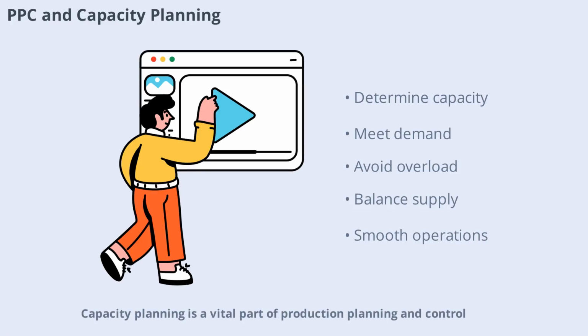Capacity planning is a vital part of production planning and control. It involves determining the production capacity needed to meet demand. By analyzing capacity, companies can avoid overloading resources or underutilizing equipment. Effective capacity planning supports smooth operations and helps balance supply with demand.